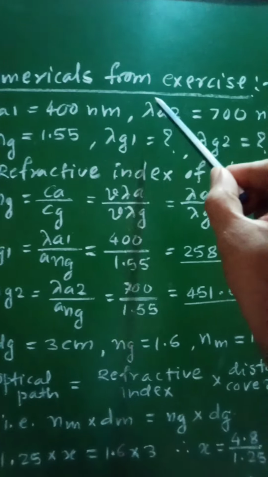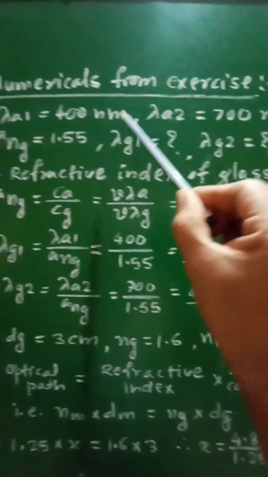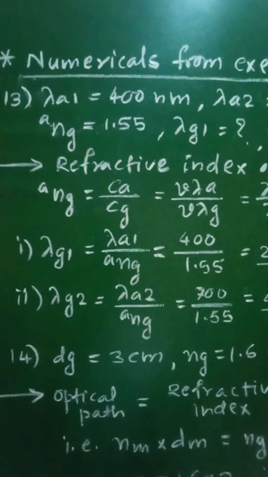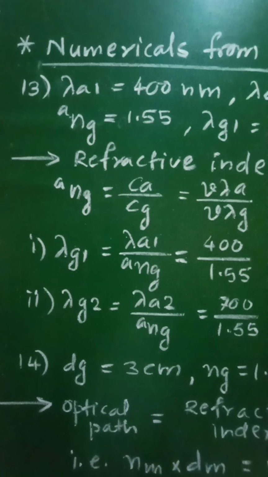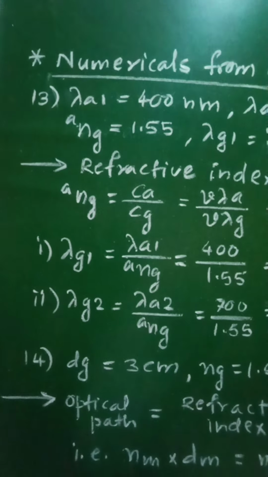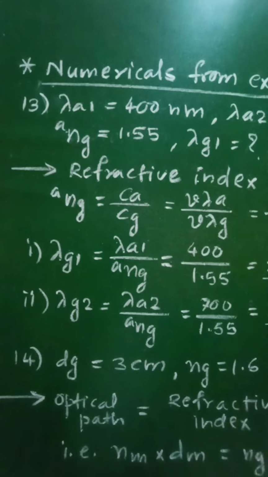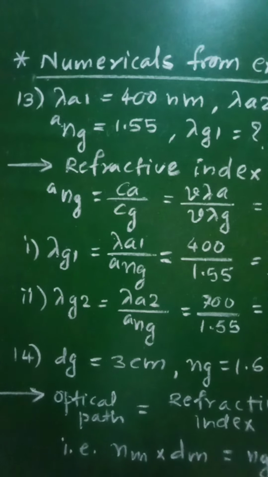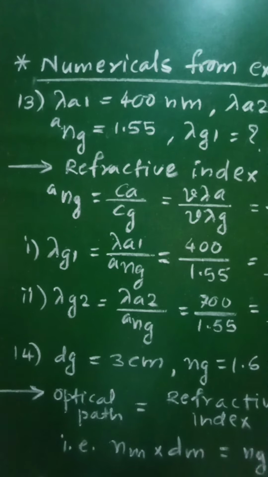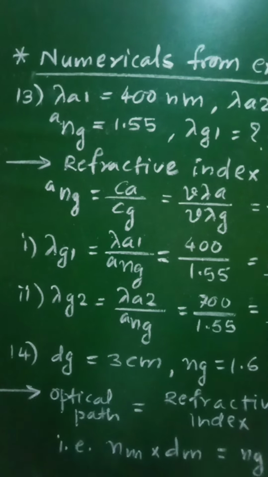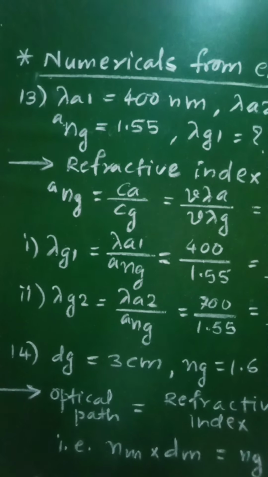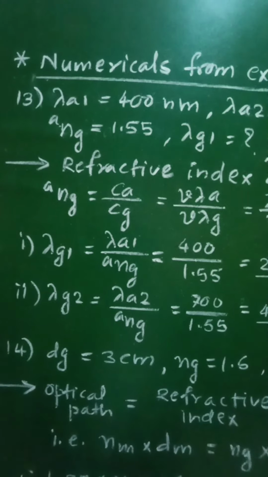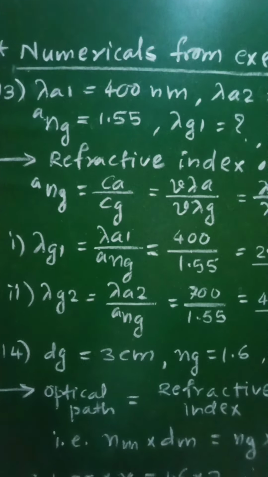Let us see numerical number 13, which is stated as: white light consists of wavelengths from 400 nanometer to 700 nanometer. What will be the wavelength range seen when white light is passed through glass of refractive index 1.55?